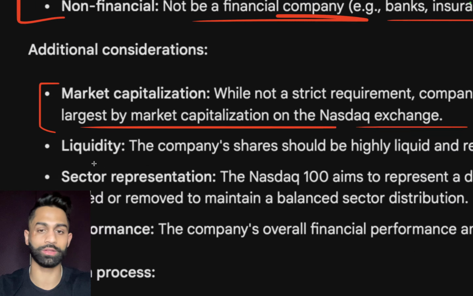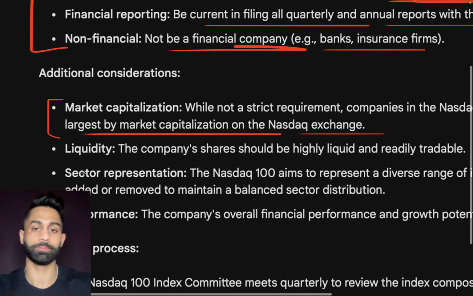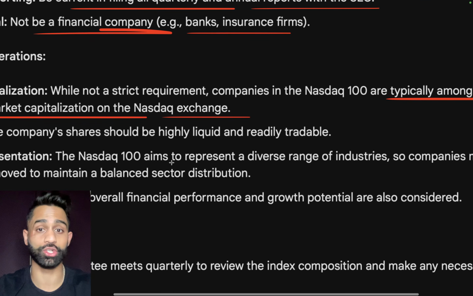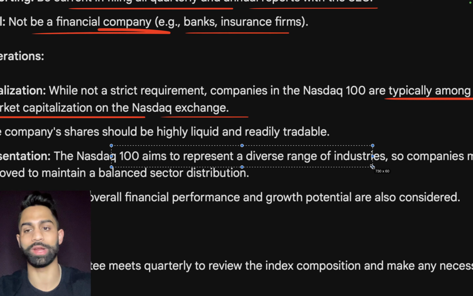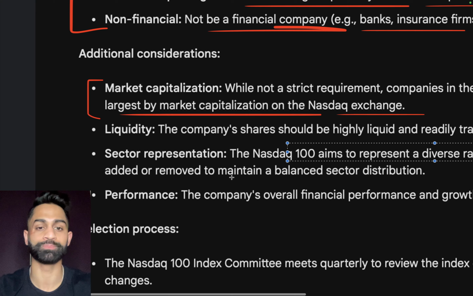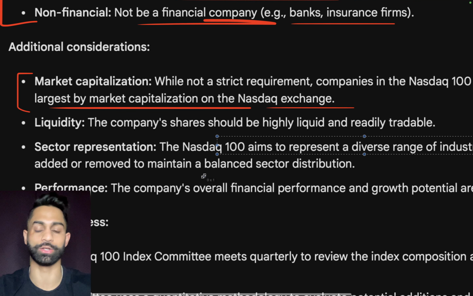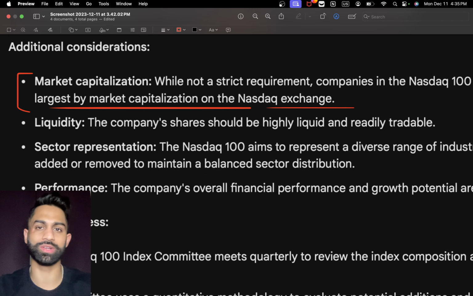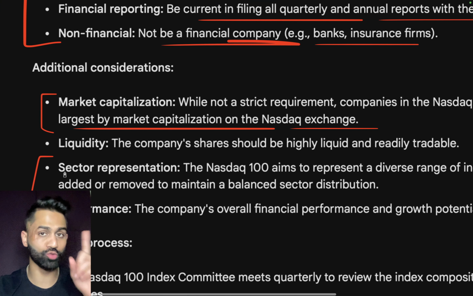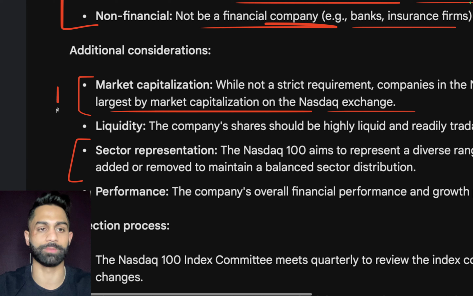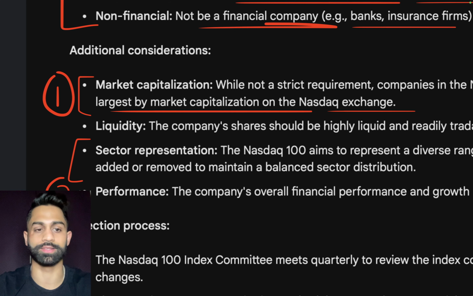Now, liquidity, I don't think there's any issues there, but sector representation, I don't think there's any issues there either. I think NASDAQ aims to perform into a diverse range of industries, so companies may be added or removed to maintain a balance into sector distribution as well. Maybe there's a reason along the lines for sector representation as well. But I think the 2 main reasons for why this is happening is number 1 here, the market cap, and number 2, the performance.